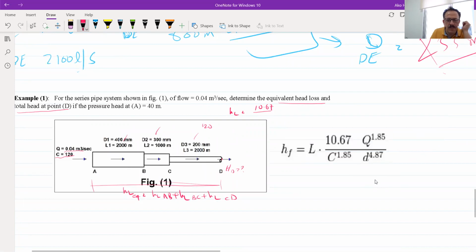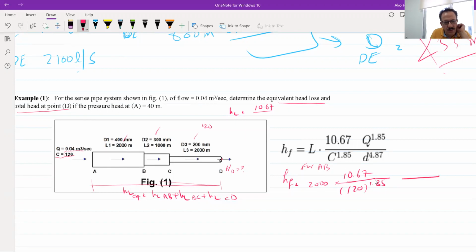Okay, for pipe 1, HF for AB, we have the length is 2000 meters times 10.67 divided by C, which is 120 power 1.85.